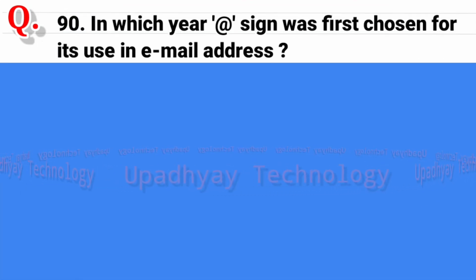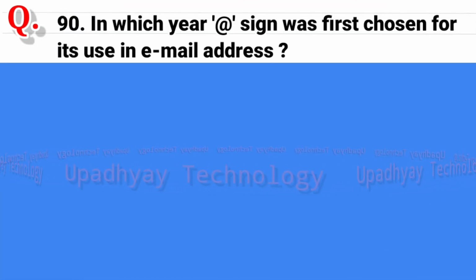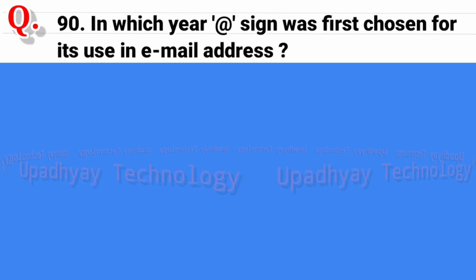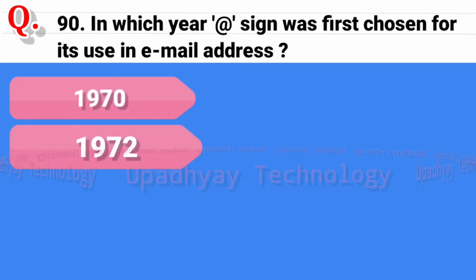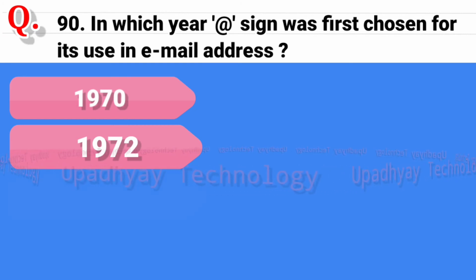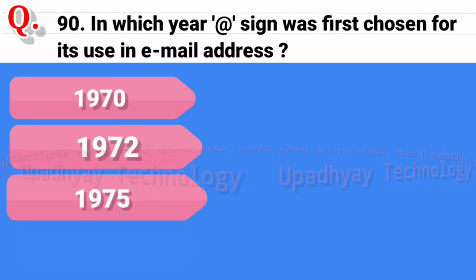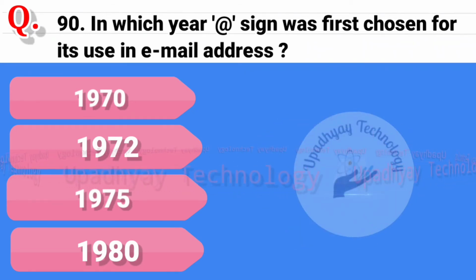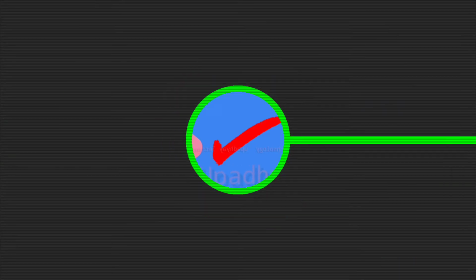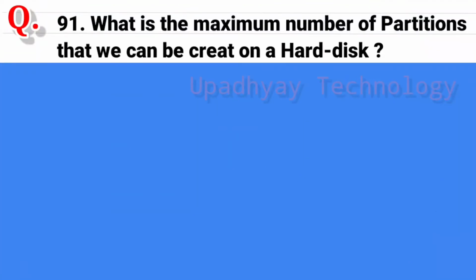Question 90. In which year was the @ sign first chosen for its use in email addresses? And the options are 1970. Second option is 1972. Third option is 1975. And the last option is 1980. And the correct answer is 1972.